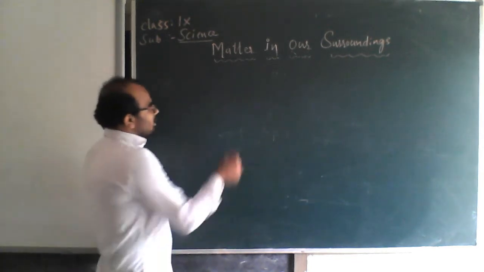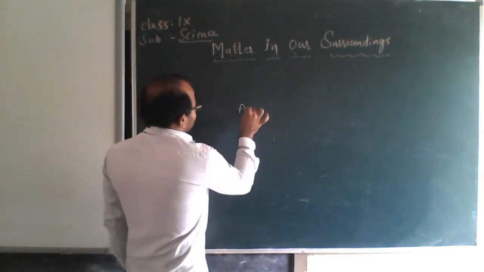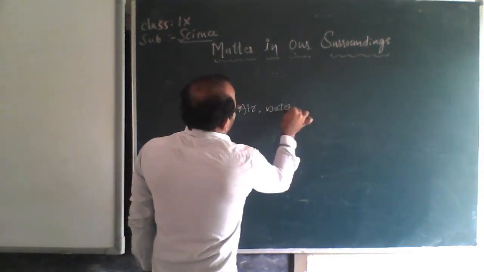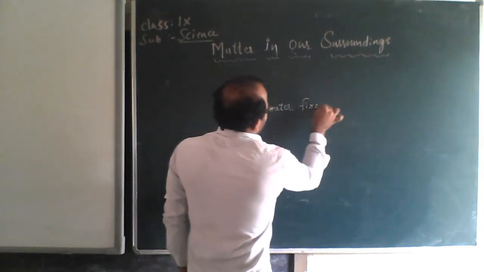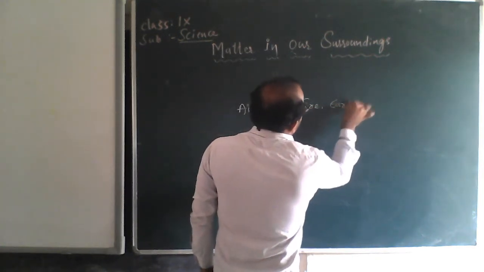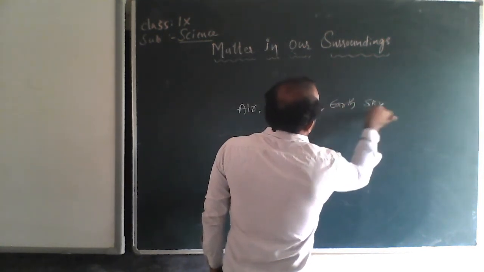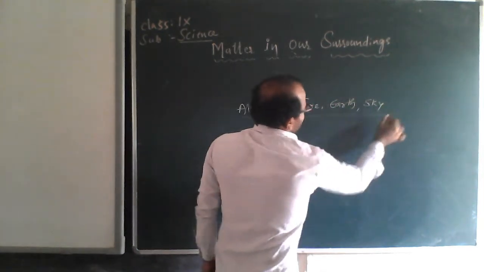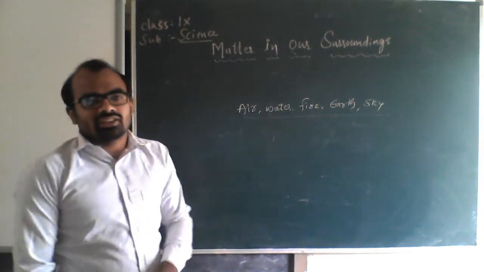So matter is made up of, in the initial days they said, air, water, fire, earth, sky. These five are called Panchatattva, Panchabhuta. Pancha in the sense five.